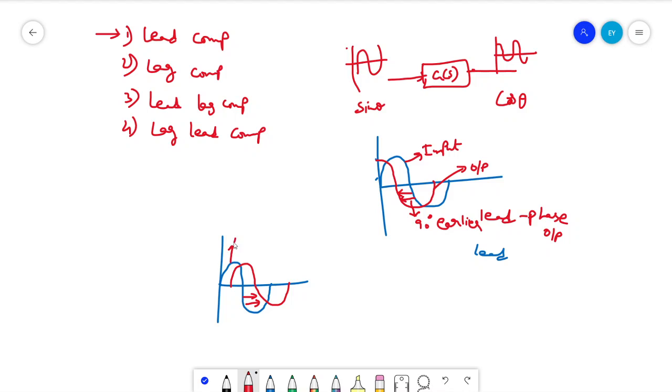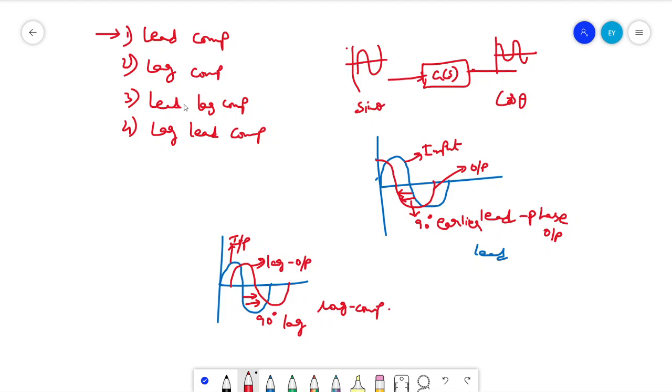This is the input, and the phase shift is lagging. This is the lag output, 90 degrees lag. The compensator which produces this output is called a lag compensator.